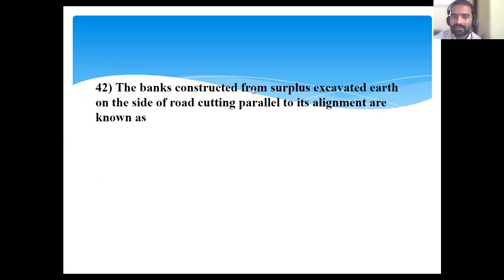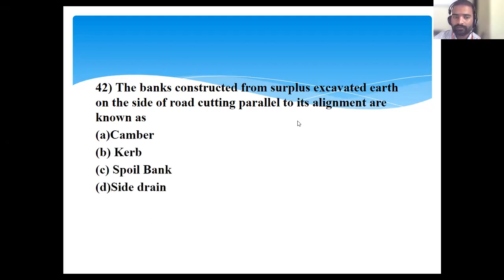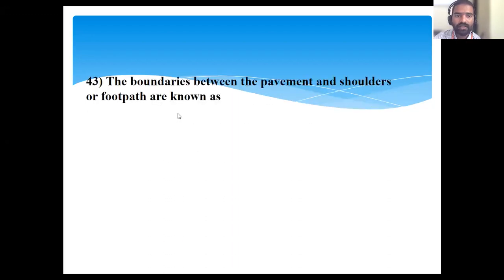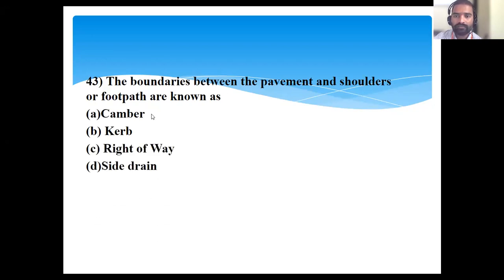Next, the banks constructed from the surplus excavated earth on the side of a road cutting parallel to its alignment is known as? Surplus excavated soil, meaning camber, curve, spoil bank and side drain. Spoil bank. Next, the boundaries between the pavement and shoulders or footpath are known as camber, curve, right of way, side drain. Curve. Boundaries between the pavement and shoulders is nothing but curve, that is the answer.